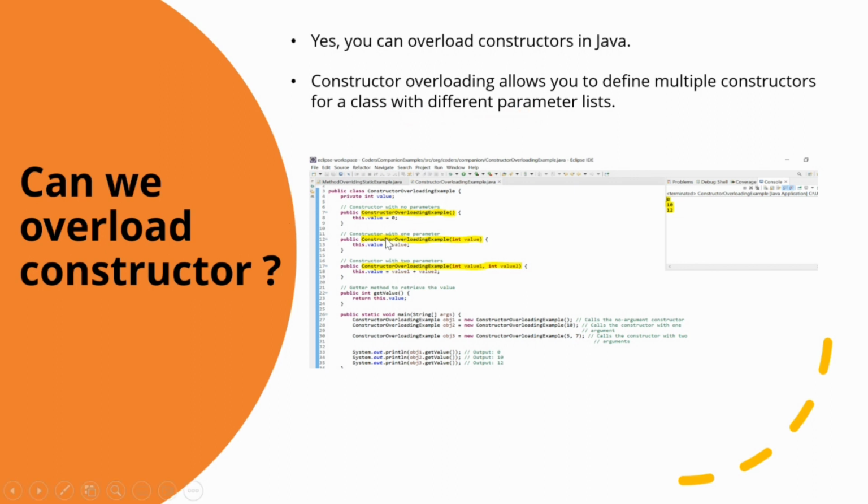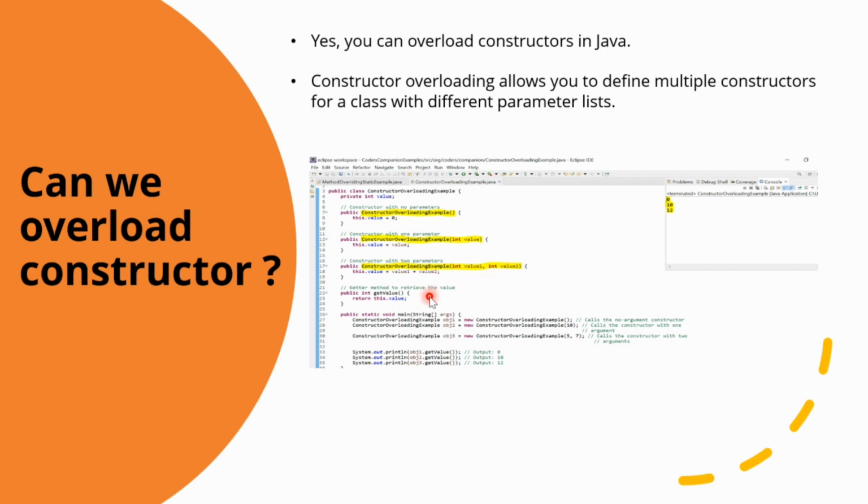So in this example, we have three different constructors for the constructor overloading example class. A constructor with no parameters, which initializes the value field to 0. A constructor with one parameter, which allows you to specify an initial value for the value field. And the last one is a constructor with two parameters, which calculates the initial value for the value field as the sum of two provided values. See, here I have done value 1 plus value 2. So I have three constructors: one with no parameter, one with one parameter as value, and another with parameters value 1 and value 2.